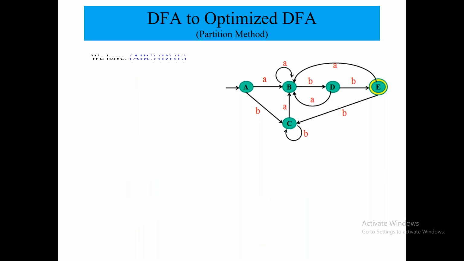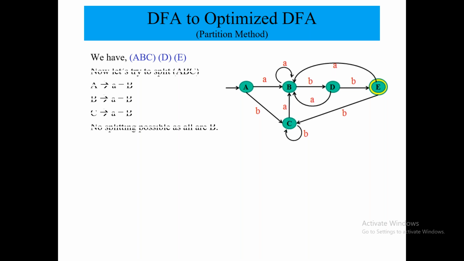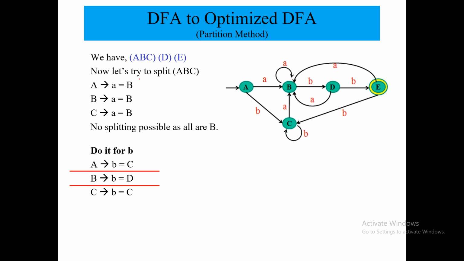Now let me check again. A, B, C: is it giving the same answer for A? Yes. Is it giving the same for B? No. C is in this part, that is okay. A and C are giving answer C, but B is giving answer D, which is in the other part. So we eliminate B. The next step would be A, C, then B, then D and E.